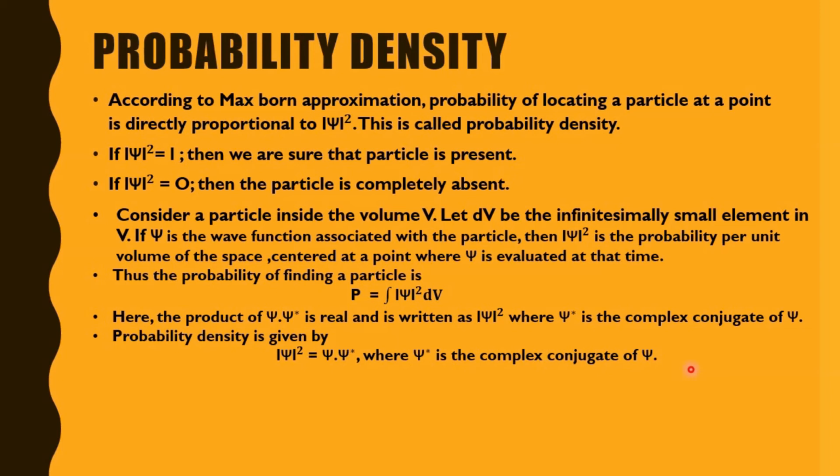So we can say that the probability of finding a particle is P equal to integration of psi square dV. Here the product of psi and psi star is real and is written as psi square, where psi star is the complex conjugate of psi. So the probability density is given by psi square equal to psi times psi star, where psi star is the complex conjugate of psi. This is what we know as probability density. So all are in points. You need to write all the points to get your marks. Now, this was the thing which I was telling in the form of a diagram.